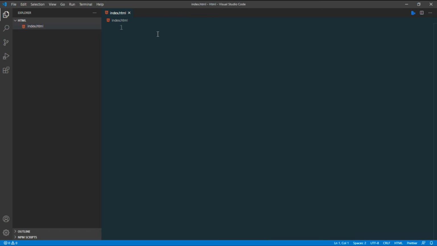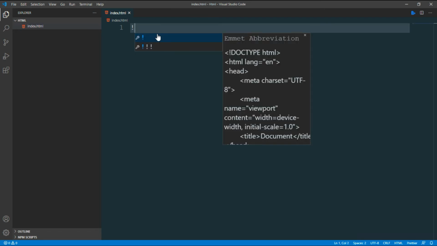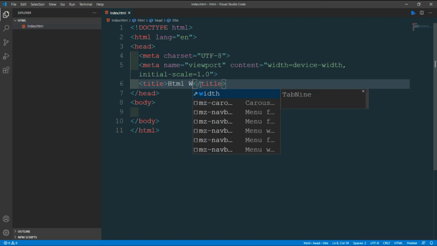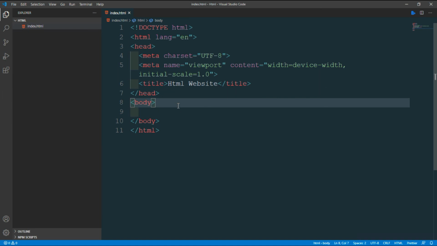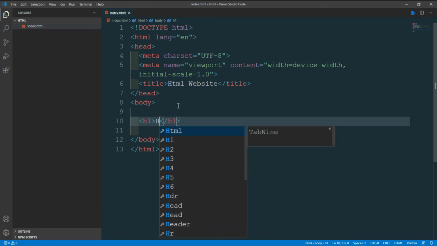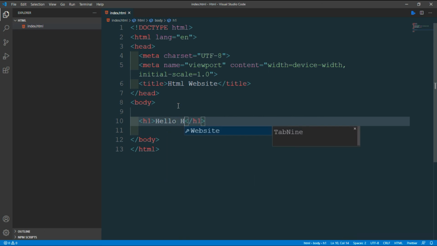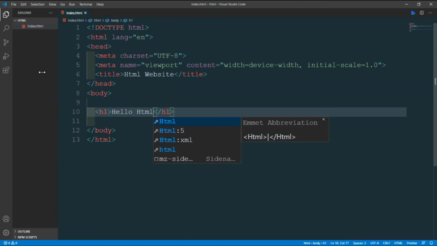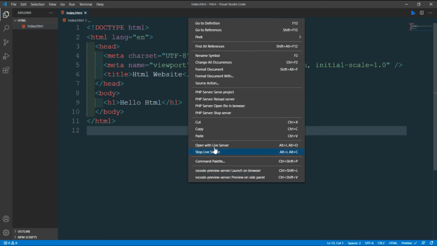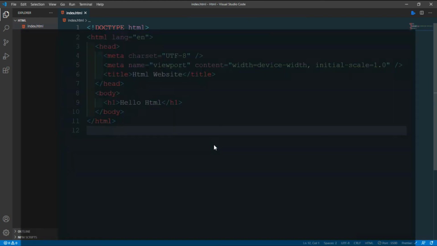Okay, so now press Shift plus exclamation and hit Enter. So your boilerplate is written. Write your title, HTML website, and an h1 tag for the heading, hello HTML. Now Control S, then right click and open with Live Server.